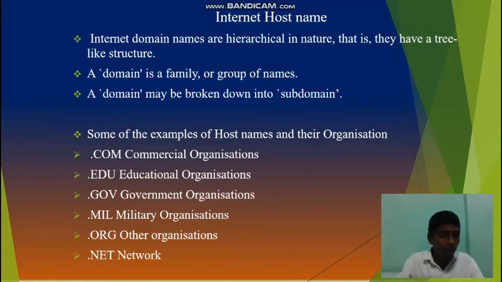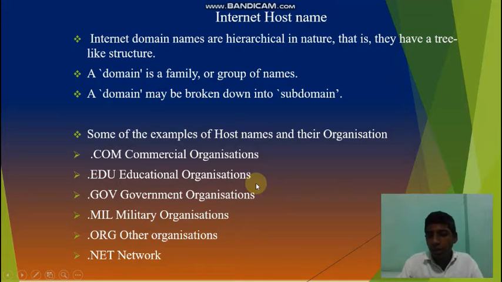Some of the examples of host names and their organizations are given below. See, .com is the abbreviation for commercial organization. Commercial organizations use .com services. If we take .edu, in many of the educational websites you have seen .edu. Edu means educational organization.